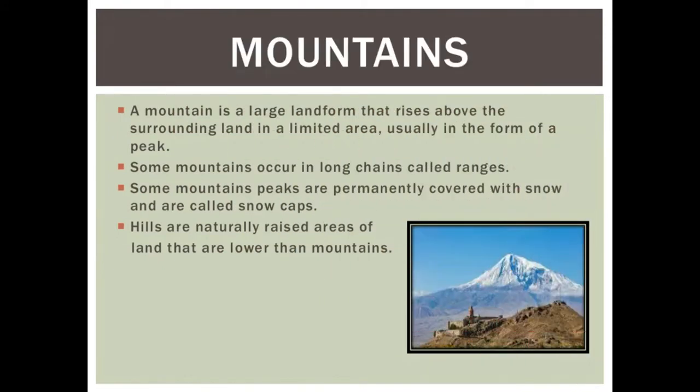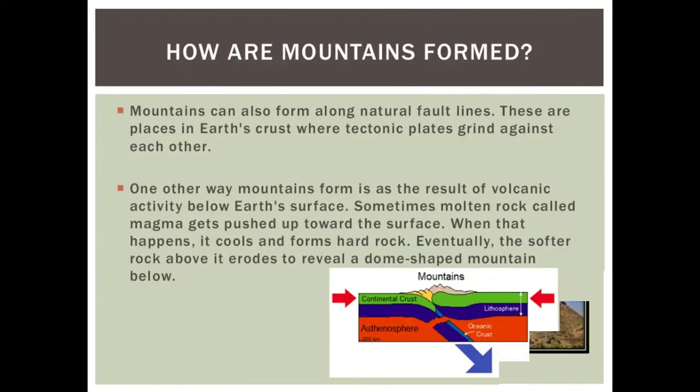A mountain is a large landform that rises above the surrounding land in a limited area, usually in the form of a peak. Some mountains occur in long chains called ranges. Some mountains' peaks are permanently covered with snow and are called snow caps. Hills are naturally raised areas of land that are lower than mountains. Next, how are mountains formed?